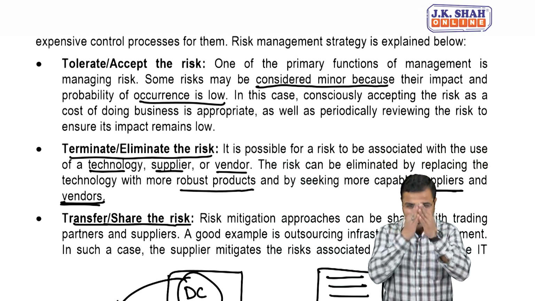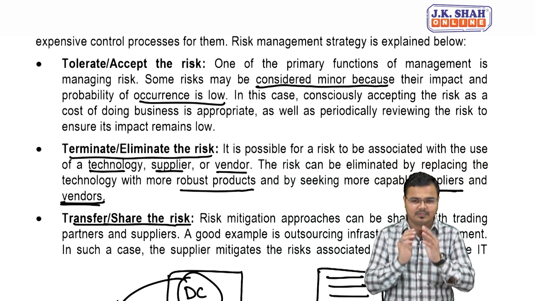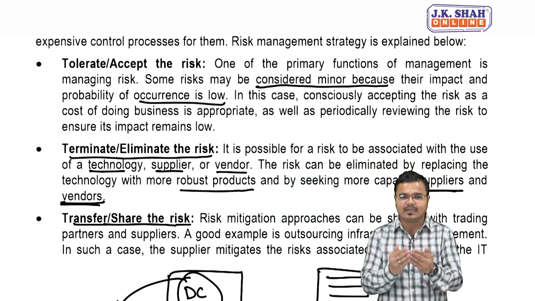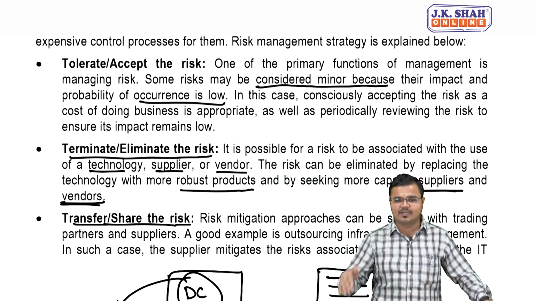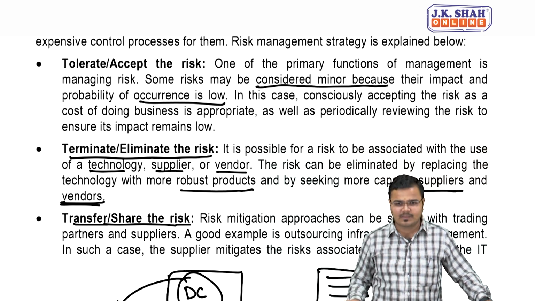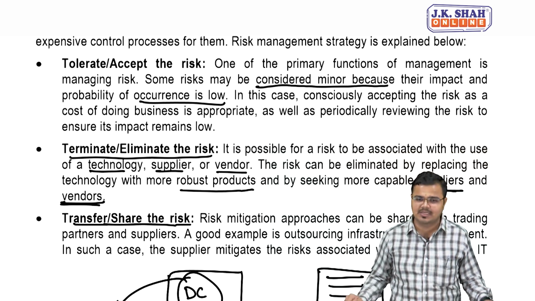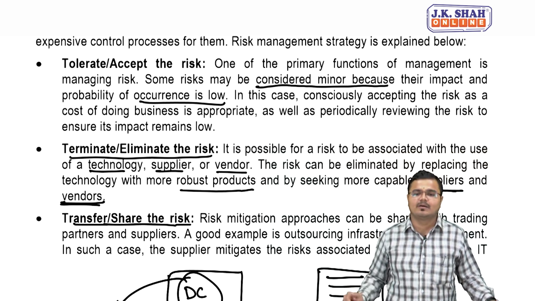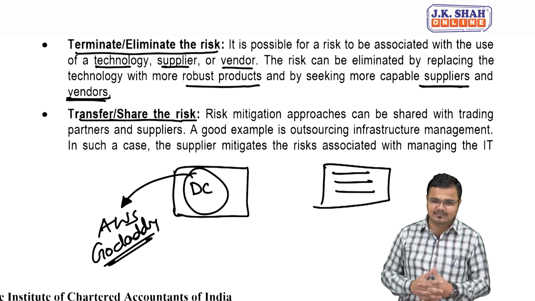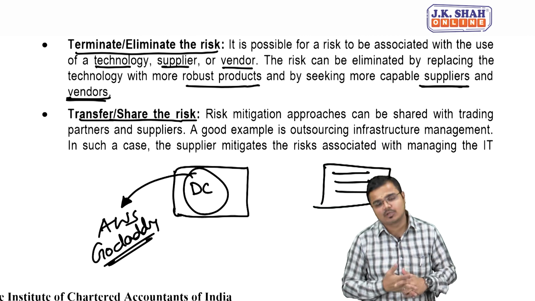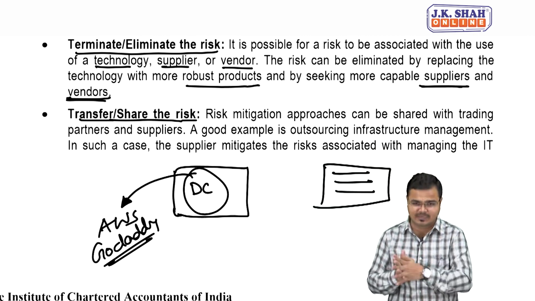Second thing, eliminate the risk. I'll say eliminate completely, remove that risk from your organization only by following a certain set of perfect measures: purchase the resources from the best IT suppliers, and make proper policies and procedures. Third, transfer or share the risk. Obviously, we can take insurance also, one of the very good examples of sharing the risk, because at least my financial risk will get covered.